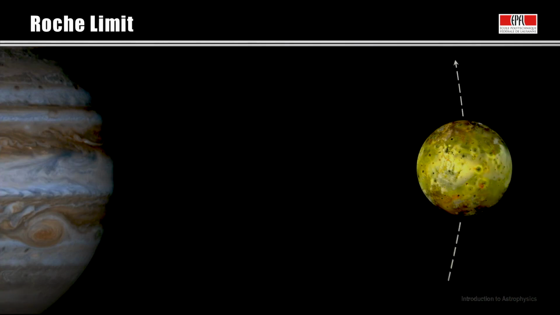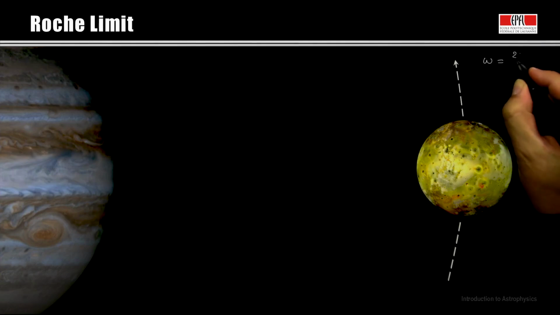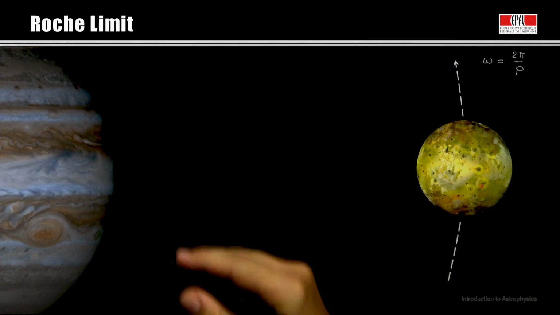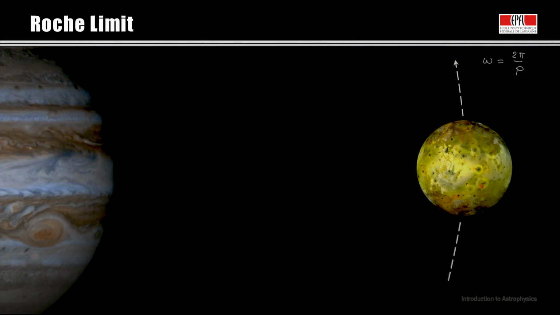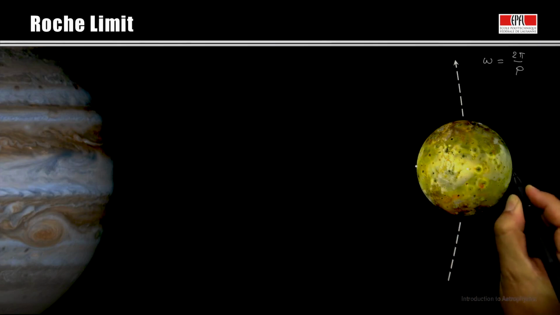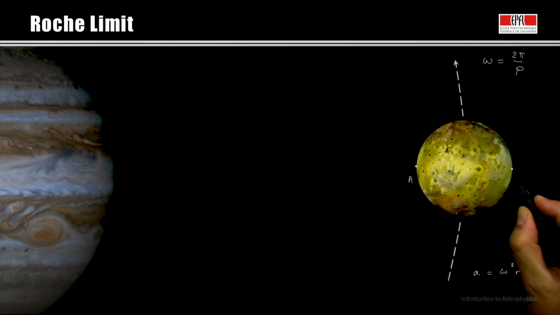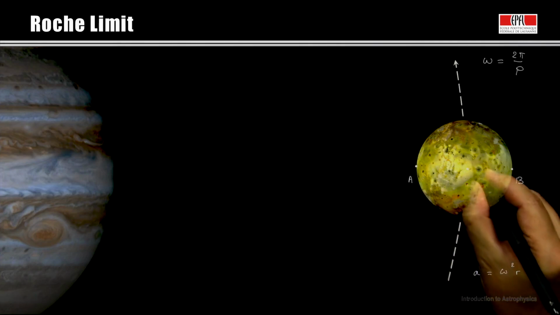What happens when we do not neglect the orbital motion of the satellite anymore? The angular velocity is given by 2π divided by p, where the orbital period p is given by Kepler's laws. We have a centripetal acceleration at the 3 points here, at the center, and at the edges of the satellite. This centripetal acceleration is a equals ω²r, where r is the distance between the center of Jupiter and each point we are considering. We had the points A and B there, as well as the center C of the satellite.